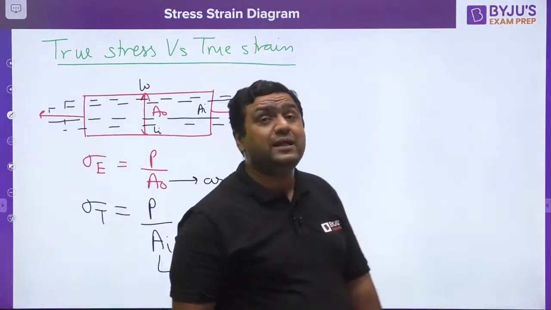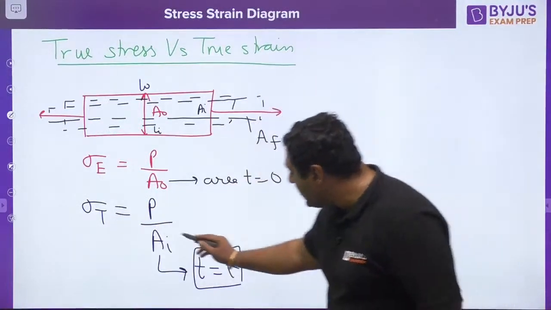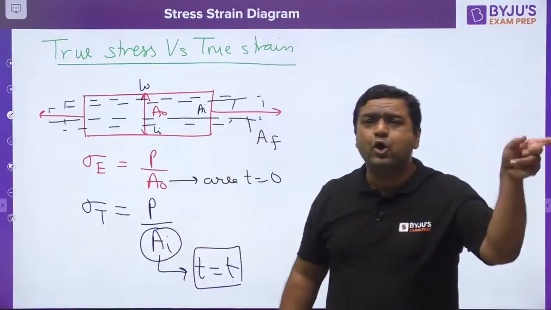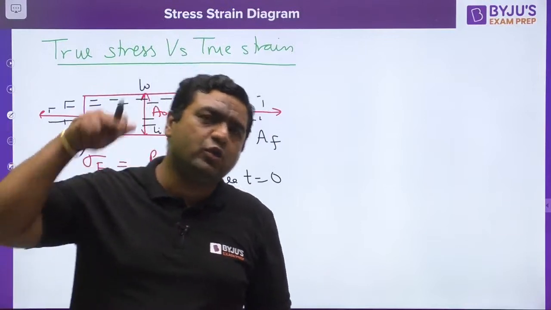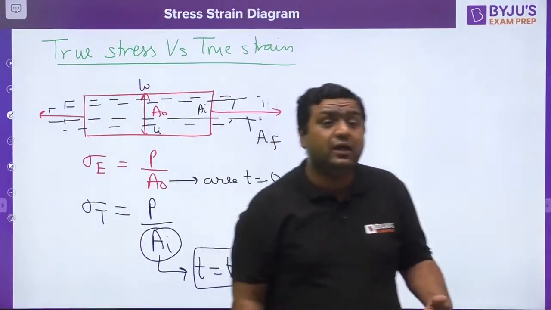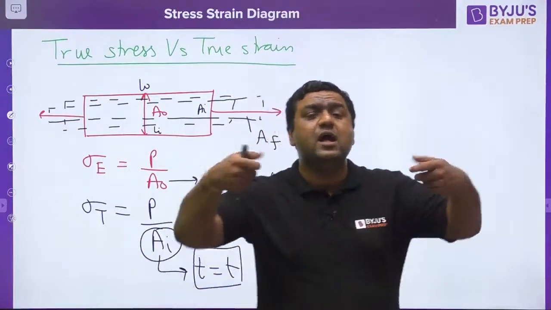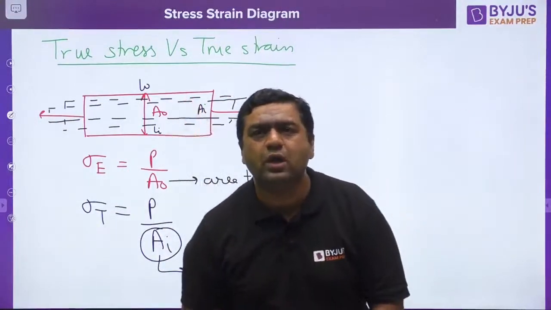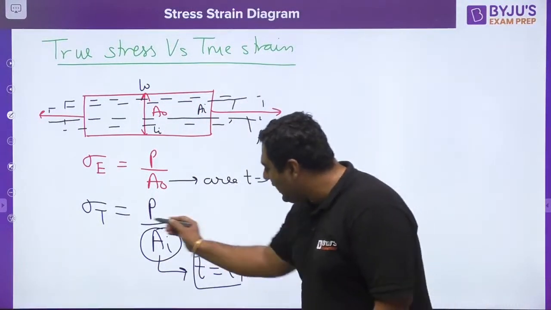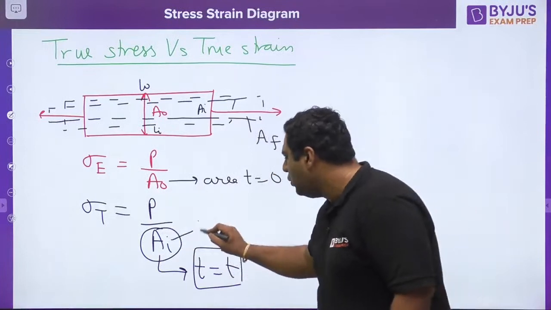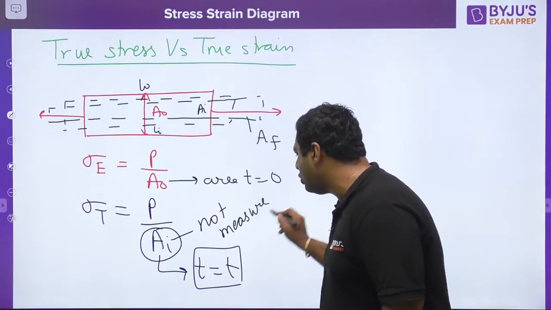But the instantaneous area cannot be calculated, because to measure this area we need to stop the testing, and once you stop the test, the elastic deformation will go, because elasticity is defined after removal of load. Elastic deformation does not remain with the material. So Ai is not a measurable quantity, we cannot measure it. So we do not know this.